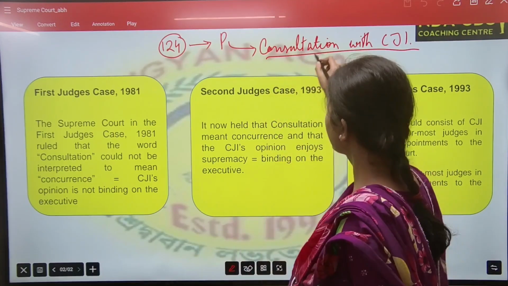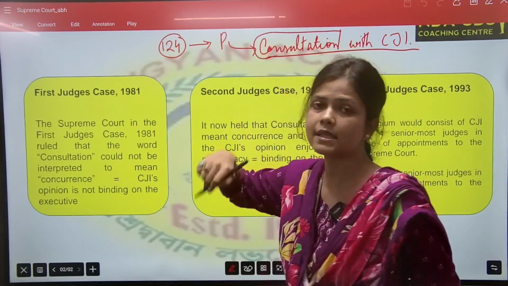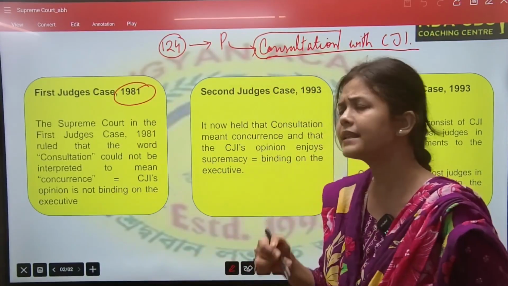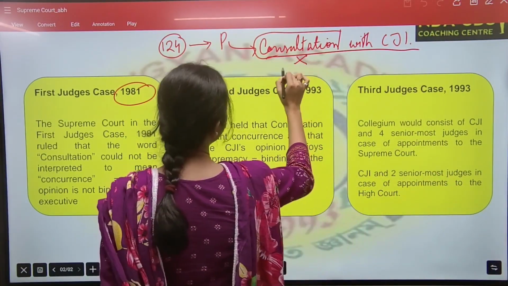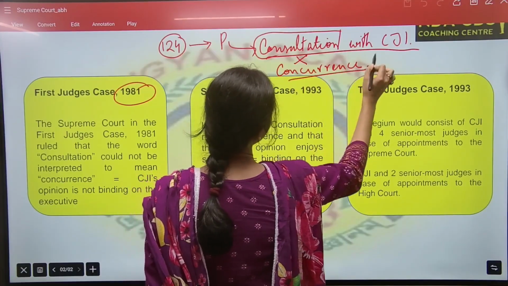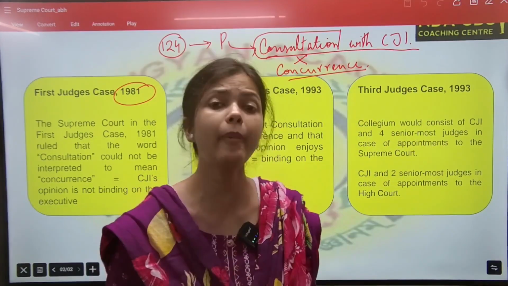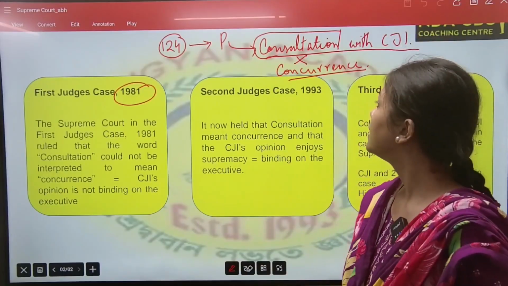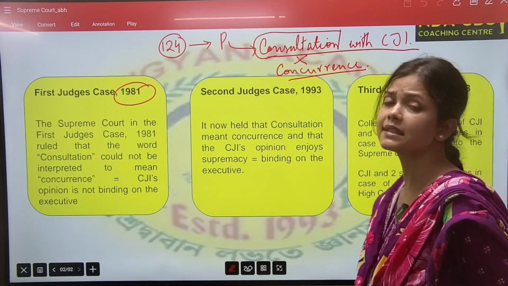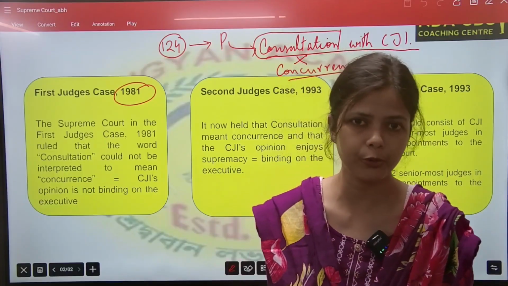So here the question arises, what does this consultation mean? In the first judge case, 1981, it says consultation does not mean concurrence. That means this is not binding on the President. So the President is independent